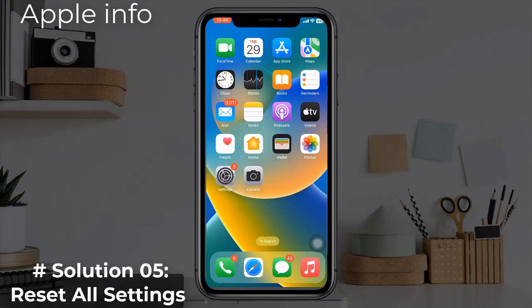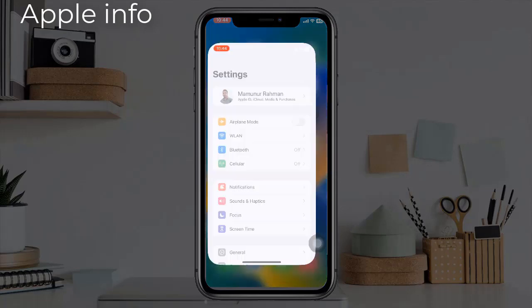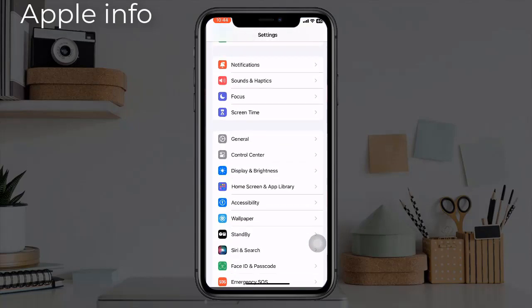Solution 5. Reset all settings. This process will reset all your customized settings to default settings, but none of your personal data will be deleted. For that, open the Settings app. Find and tap on General.